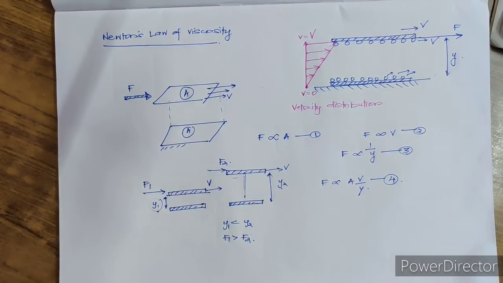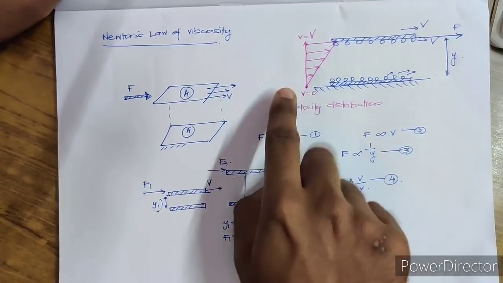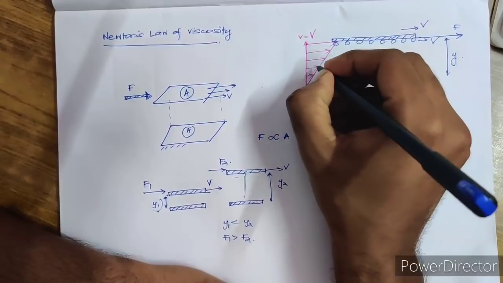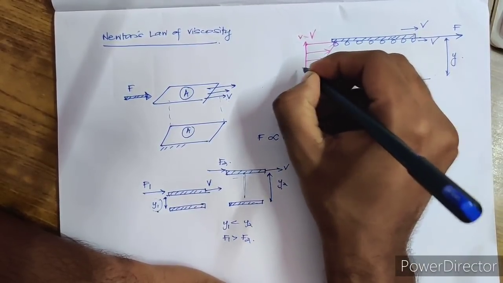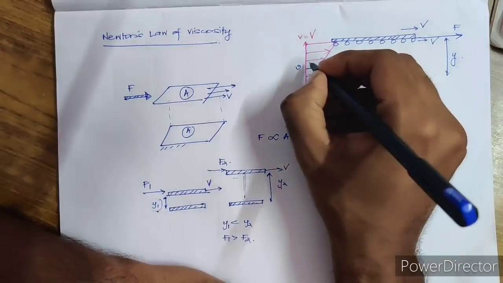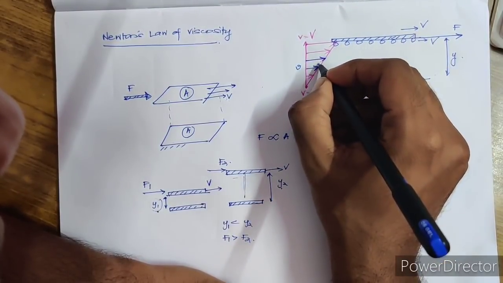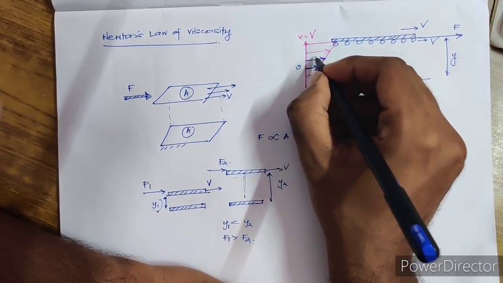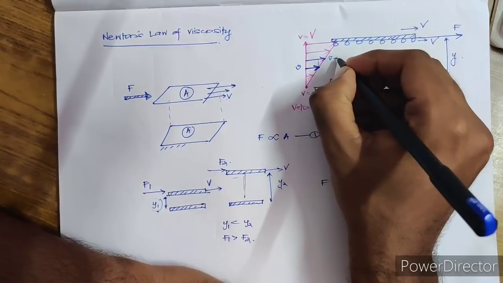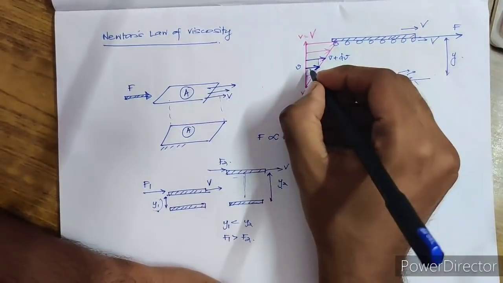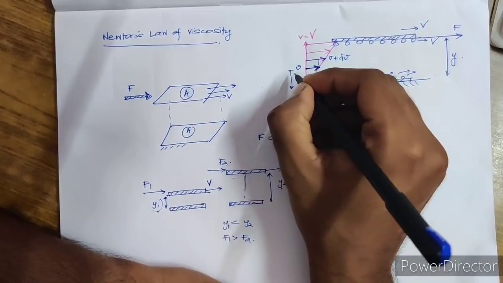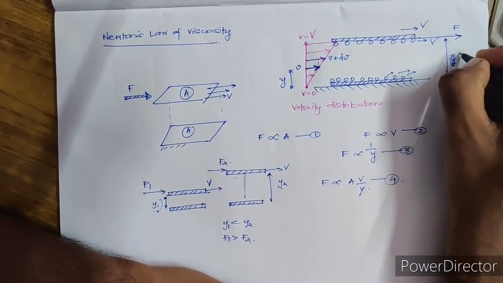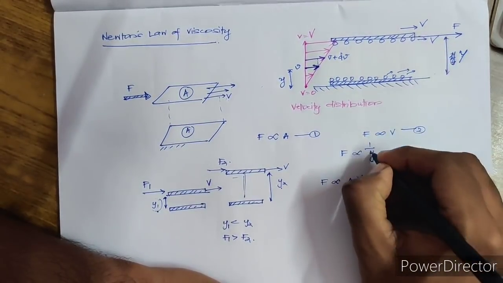Now if that's the case, this was your velocity distribution. What I am doing is I am taking a small section here. This velocity, let it be small v. And this velocity, if I check, this much velocity from here to here is v itself. So this is v and here a small addition. So I can say that it is v plus dv. I repeat, at some arbitrary height, just arbitrary height I am writing y. Let this be capital Y, no issues.